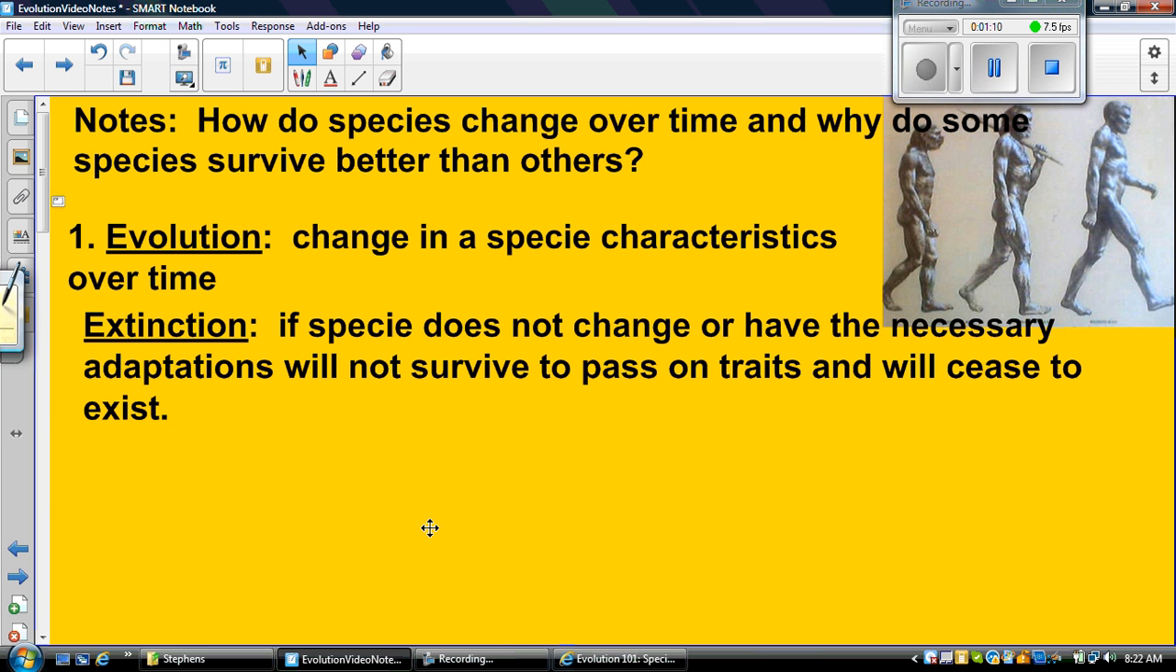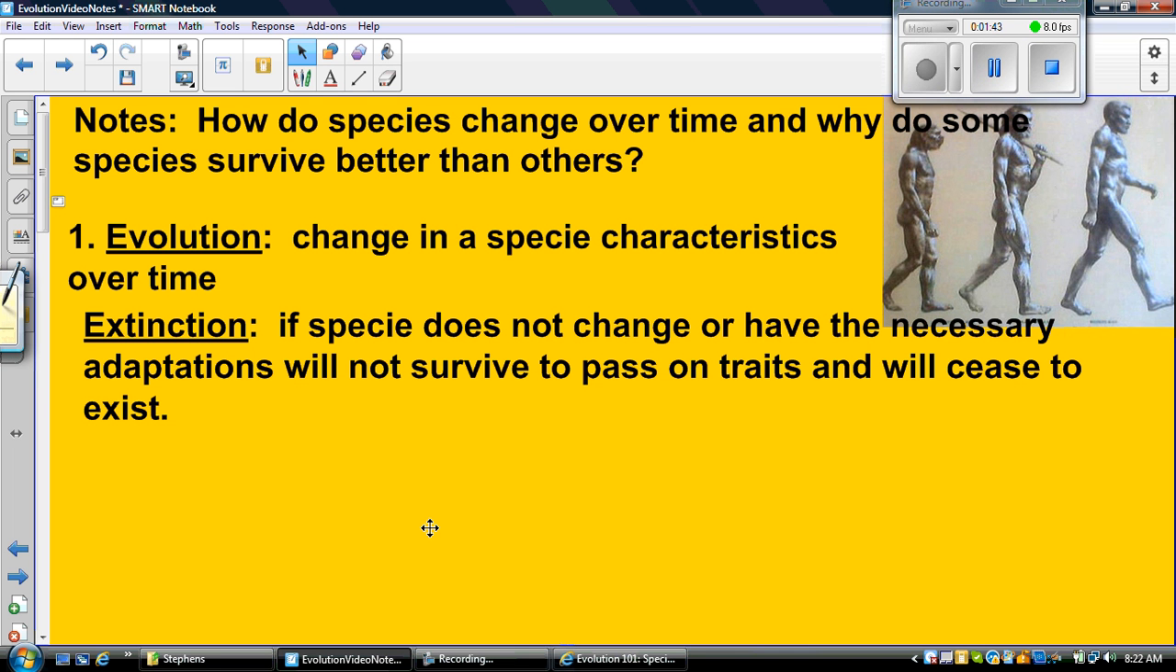Now, there can be certain situations where, like the dinosaurs, there was an asteroid impact that caused a huge environmental change, and the dinosaurs didn't have the adaptations necessary to survive on smaller plant life. That's why there was a rise of small mammals after that big asteroid impact 65 million years ago. A lot of the small mammals that we see on Earth today had those adaptations to survive, and they evolved from that asteroid impact.